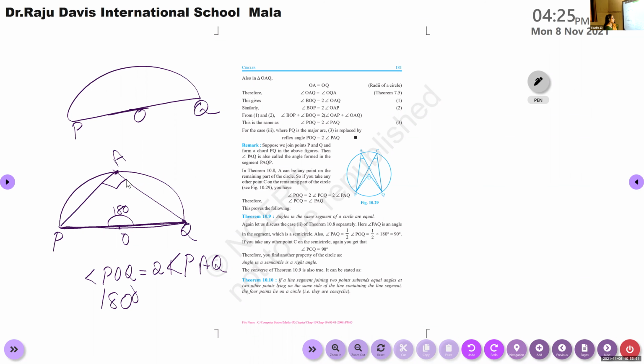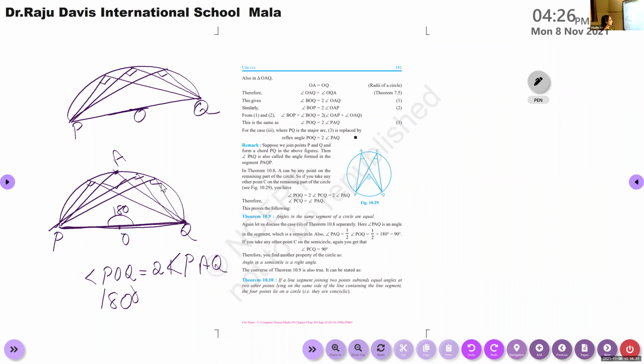So we can say that any angle in a semicircle is a right angle. All these angles will be right angles. Very important point we need to use in some problems. We can draw infinite number of angles, and all these angles are right angles if its ends are at the end points of a diameter. Okay, angle in a semicircle is a right angle.